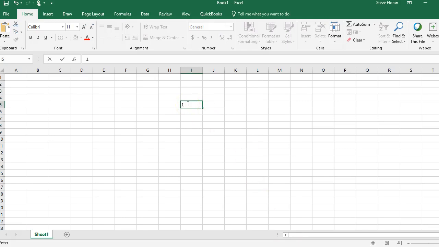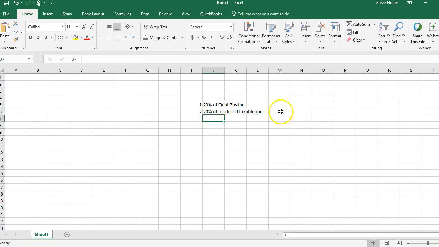So basically two options here, 1 and 2. Number 1 is 20% of qualified business income, or 20% of modified taxable income. Okay, that's the two options.